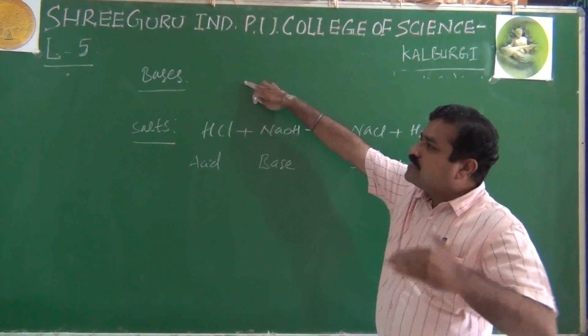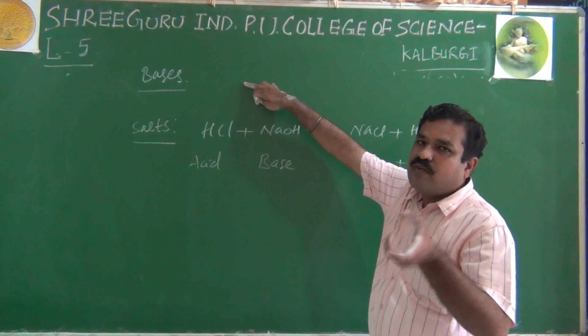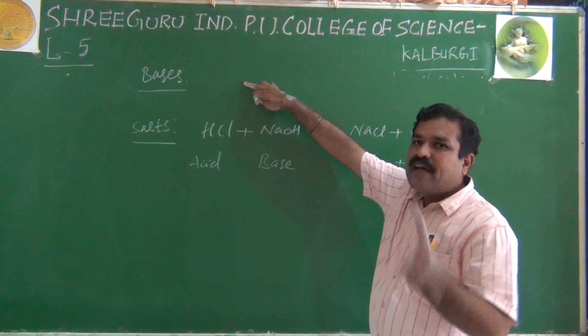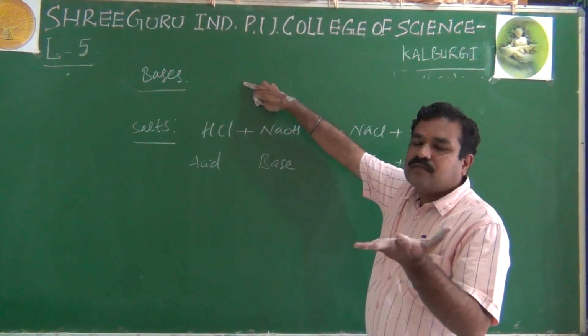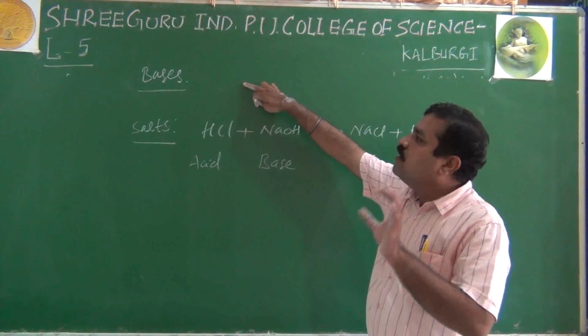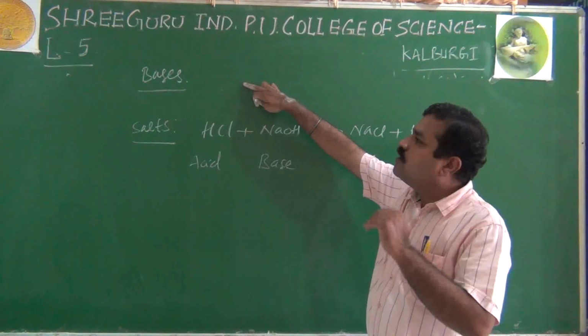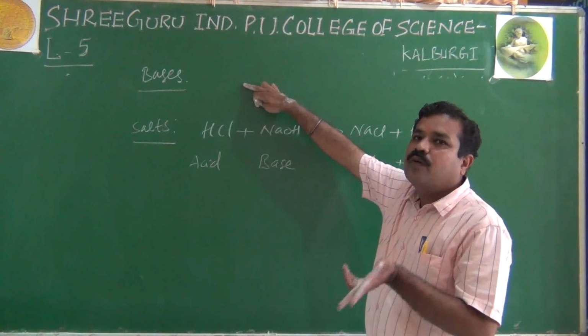Then how to distinguish bases from acids? Just as acids are corrosive, bases are caustic in nature. That means when you take them on the hand, they react with the proteins present in the skin and make the skin into a pasty mass. Bases are bitter in taste, and bases turn red litmus paper to blue.